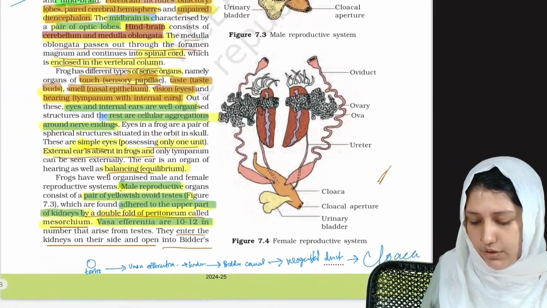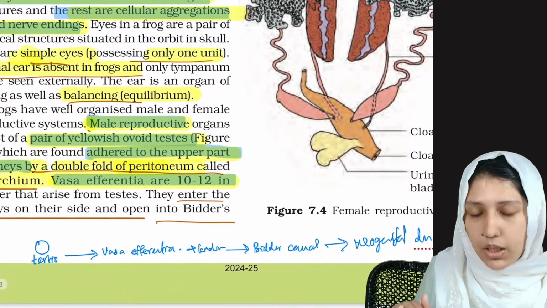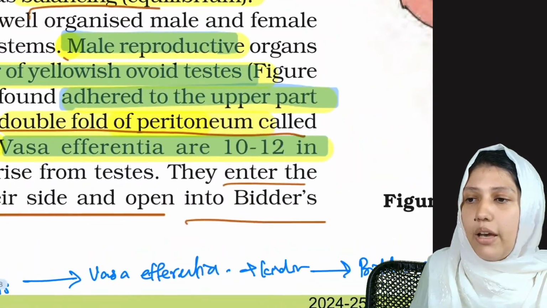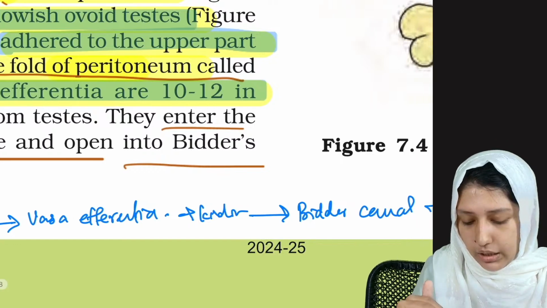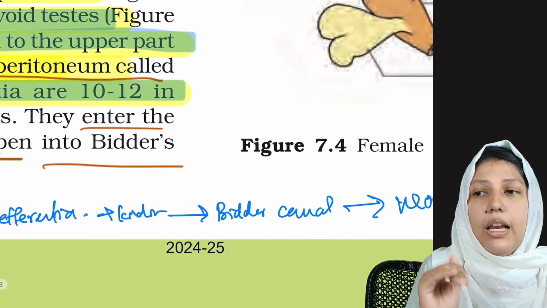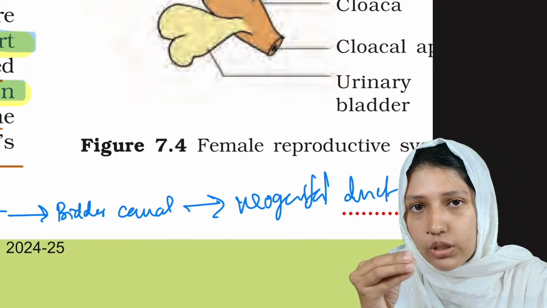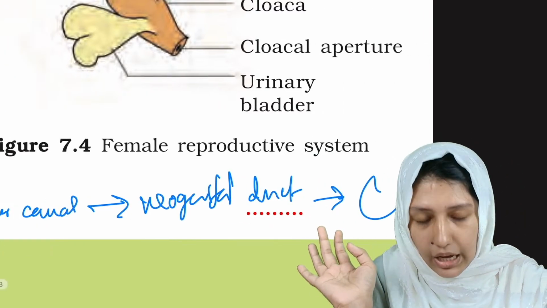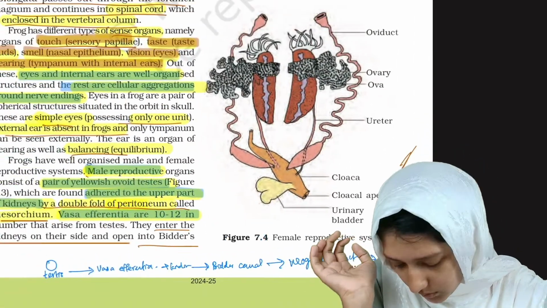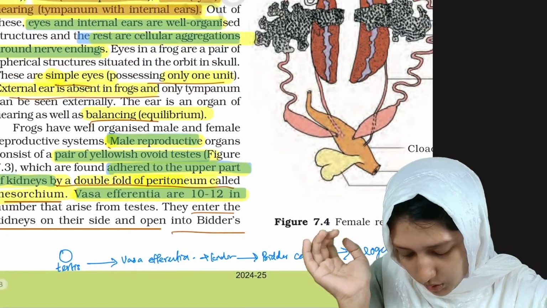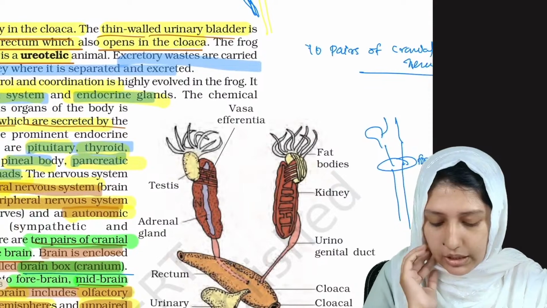So this is the travelling of the sperms from the testis. The sperms are produced, then they go through the vasa efferentia to the kidney, and from the kidney into Bidder's canal. From there they go into the urogenital duct, and this urogenital duct opens out of the kidney and connects with the cloaca. Clear? Okay, now let's see the diagram.